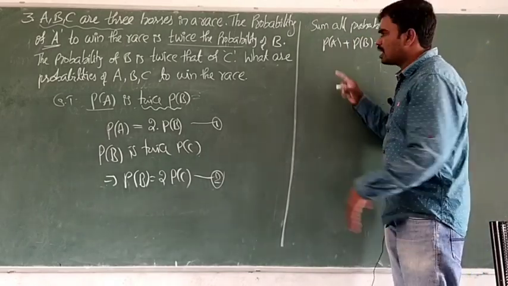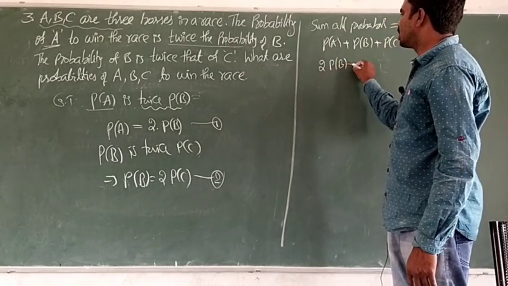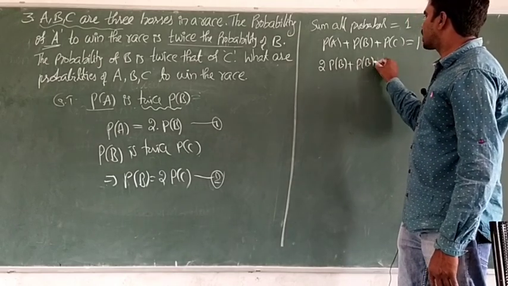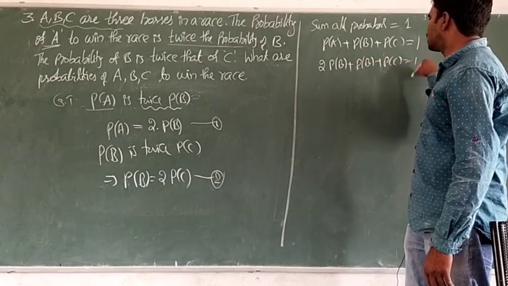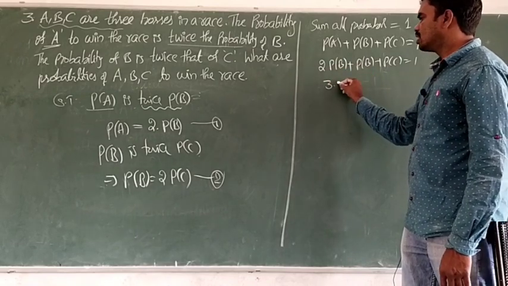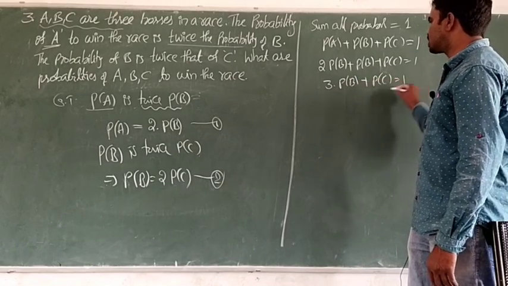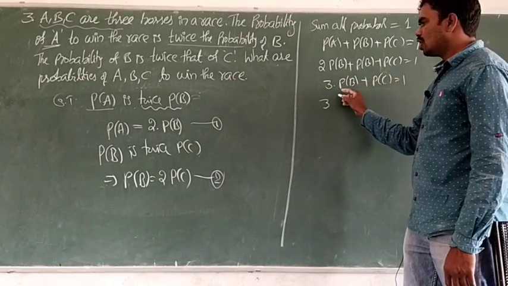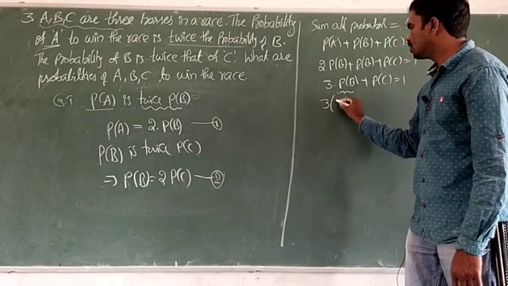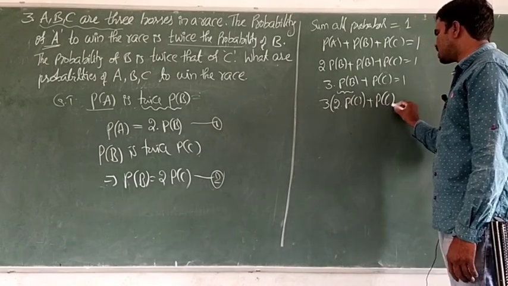What is P of A using equation 1? 2 into P of B, plus P of B as it is, next P of C as it is. And here 2 into P of B plus 1 into P of B becomes 3 into P of B plus P of C is equal to 1. Now 3 into, again from equation 2, probability of B is nothing but 2 into P of C. So plus P of C as it is equal to 1.